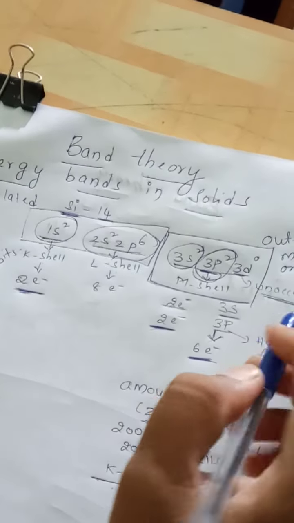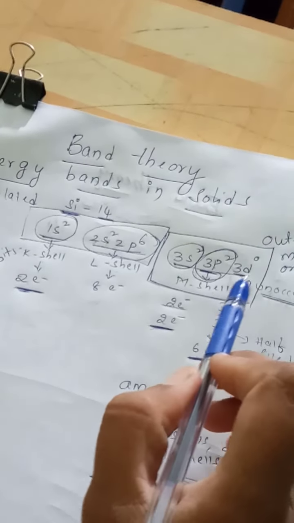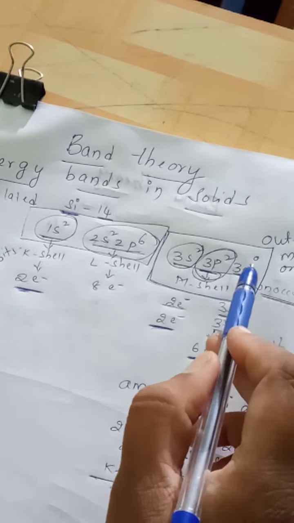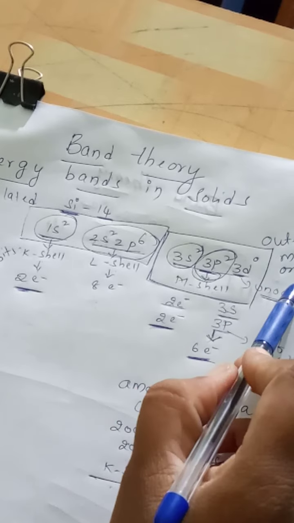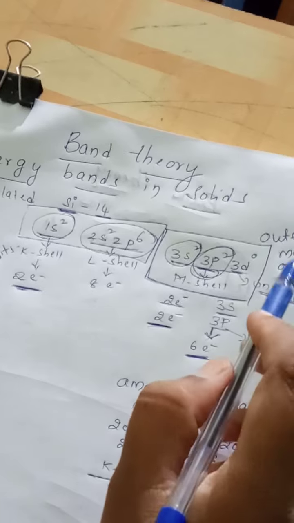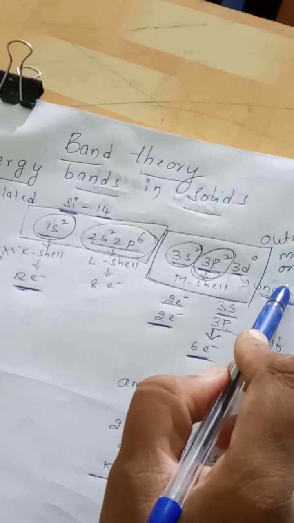Now here, depending upon the substance we are using, in some substances the outermost orbit will be partially filled or the outermost orbit will be fully filled.